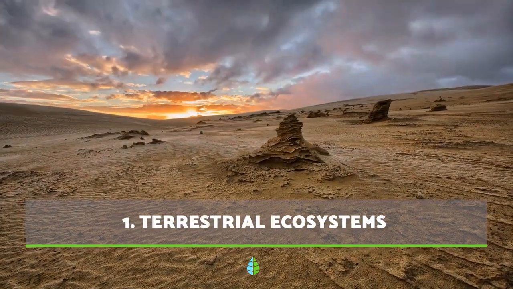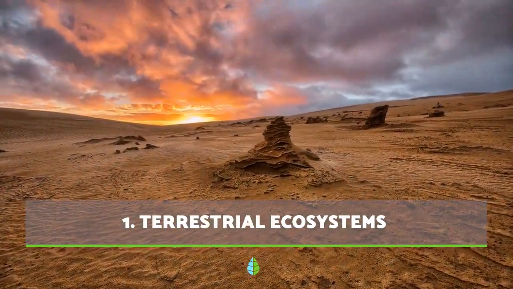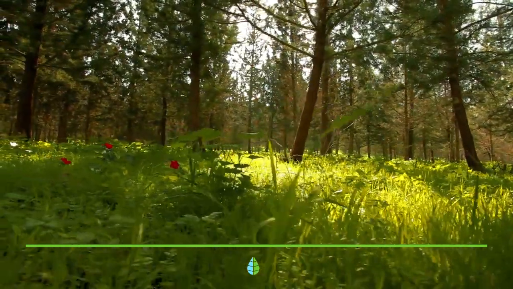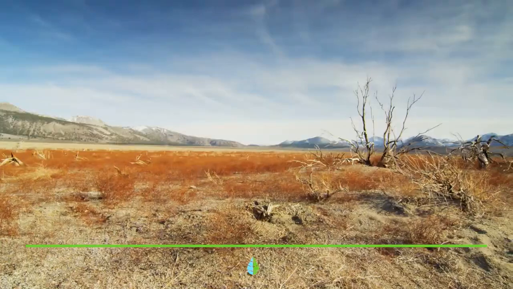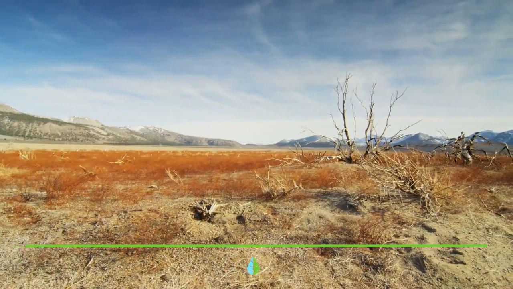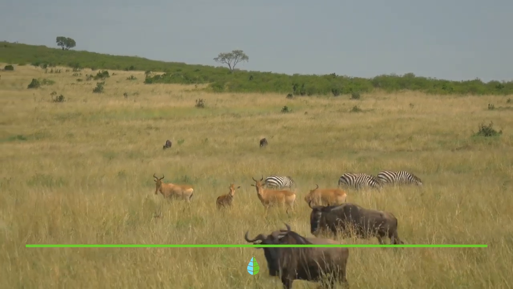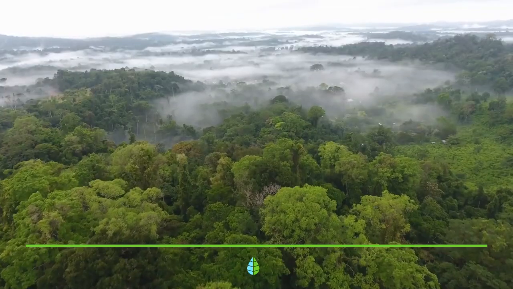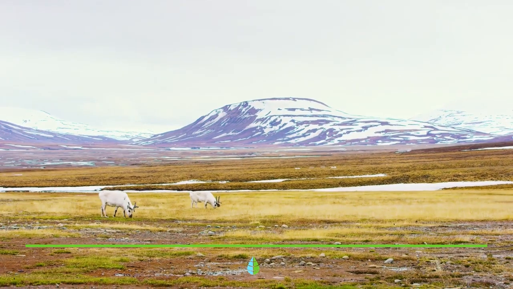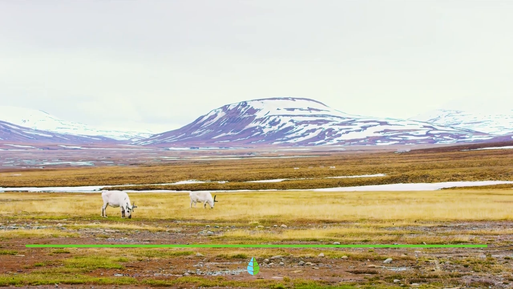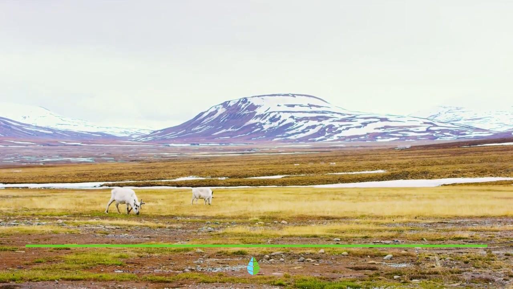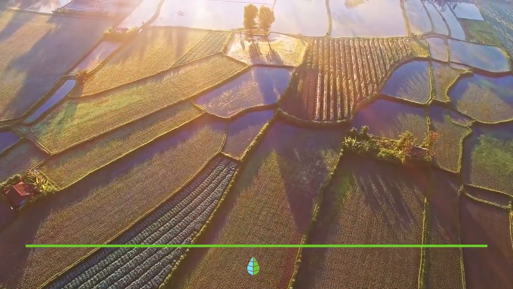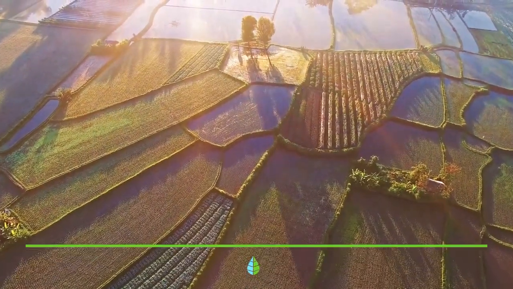Terrestrial ecosystems. Terrestrial ecosystems are those in which living beings inhabit the soil or underground. This ecosystem occupies 30% of the world's territory and is divided into the following types: deserts, which occupy 30% of terrestrial ecosystems; savannas and tropical grasslands, which occupy 20% of terrestrial ecosystems; jungles occupying 23%; temperate forests and tundras occupying 17%; and finally, among the terrestrial ecosystems, there are also the cultivation areas that occupy the remaining 10%.